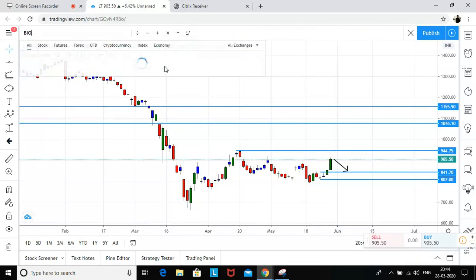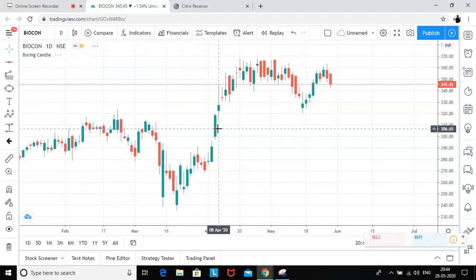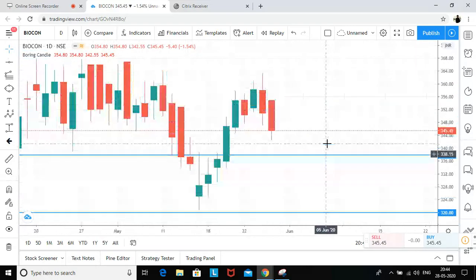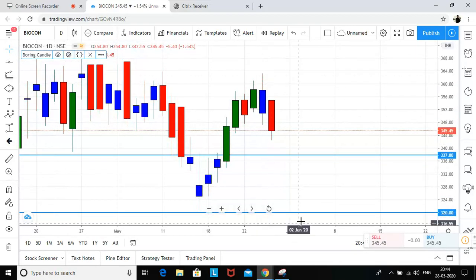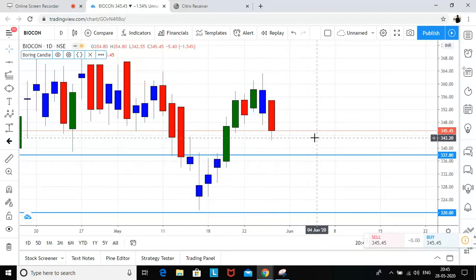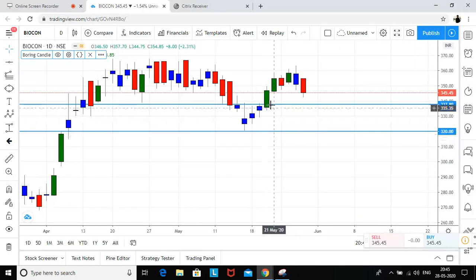Let me go on to Biocon and see. This is the level which I have already marked. As of now, 337 is the buy level, 320 is the stop loss. There are four candles which is still okay with me, but today's candle is red. In case I'm getting another red candle over here, I'm going to ignore this trade.